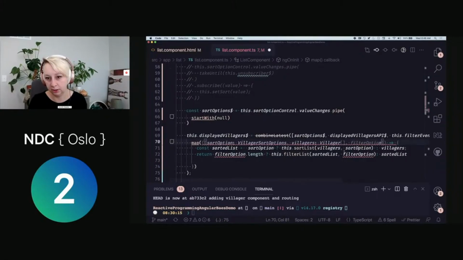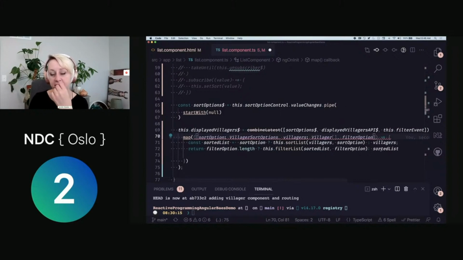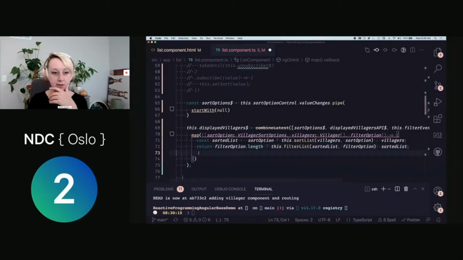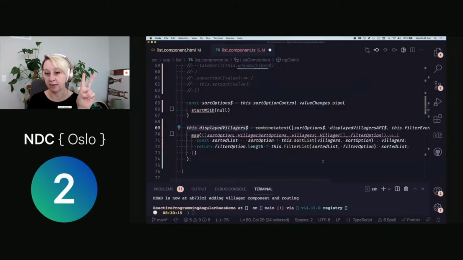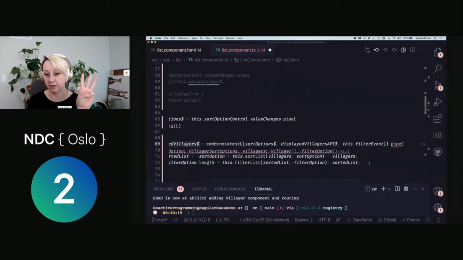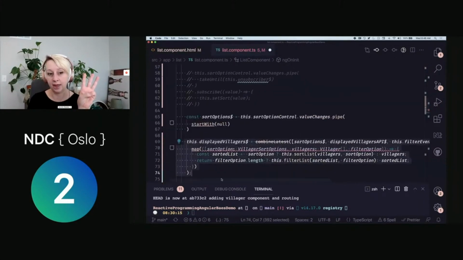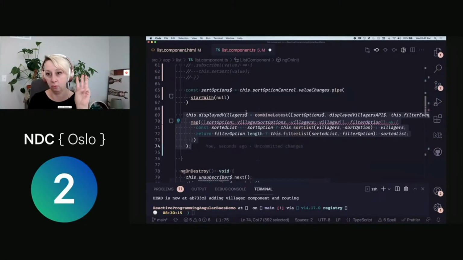So here I'm just going to change this real quick. All right, here we've got our sorted list. Then we're going to check if there's a filter. If there are filters, we're going to go ahead and return that filtered list. If not, we're going to return that sorted list. You can see here we're very declarative with the ternary operator. All right, so at this point, instead of redefining displayed villagers in 3 different places, once with the initial API request, once anytime the sort option changes, and once anytime the filter event changes, we now have done that all in one place here. So we have one place to look for this code change happening, which is really, really cool.